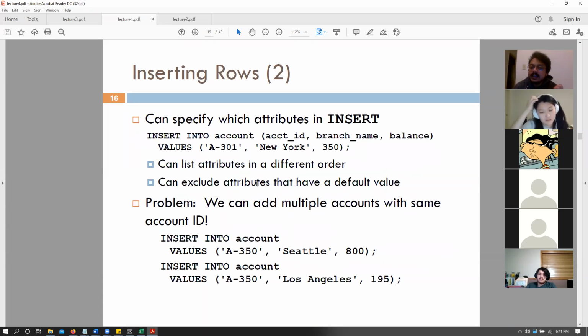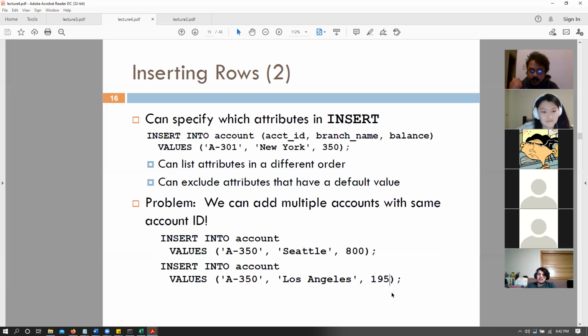We can also specify the attributes into which we want to insert our data. So insert into account, account ID, branch name, balance, within brackets, values A301, New York, 350. In our current database, we can also technically add multiple accounts with the same account ID. So insert into account, account ID 350, Seattle 800, account ID 350, Los Angeles 195. So these are basically account details: the account ID, the branch name, and the balance.